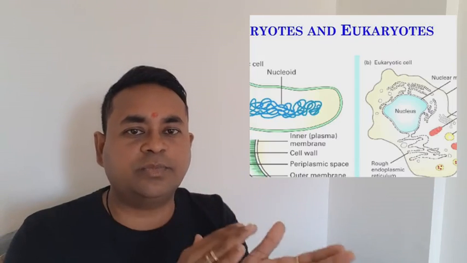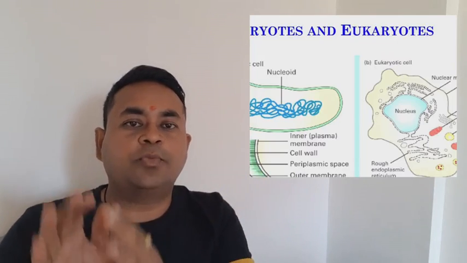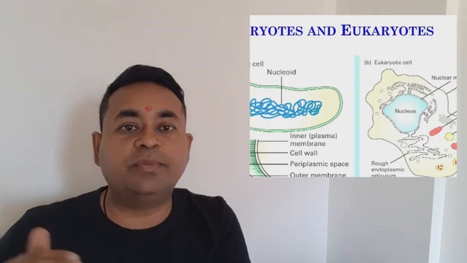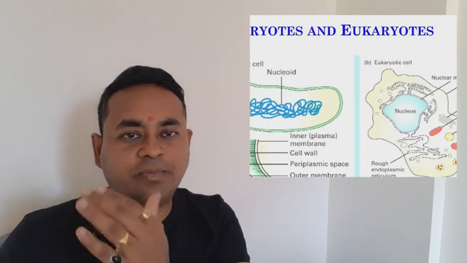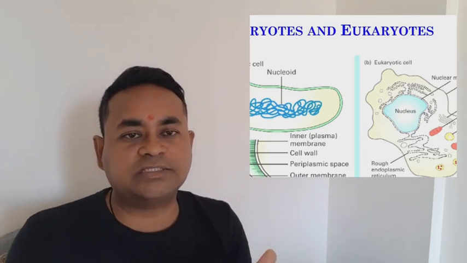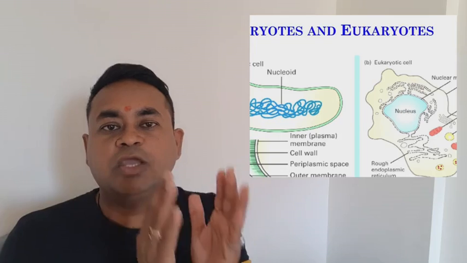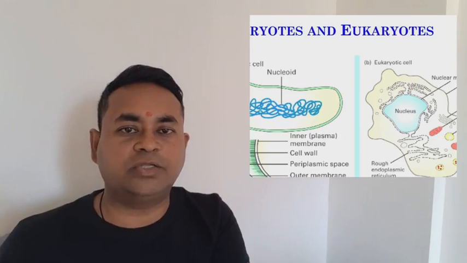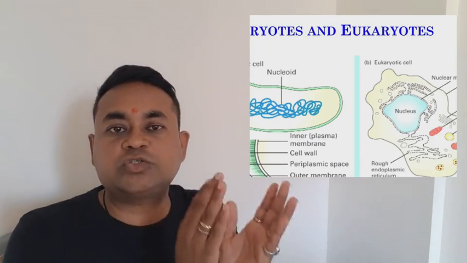What is the difference between prokaryotic and eukaryotic? Prokaryotic means primitive cells, and eukaryotic means true cells.